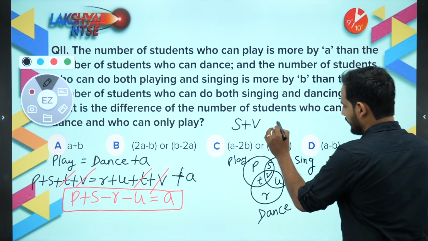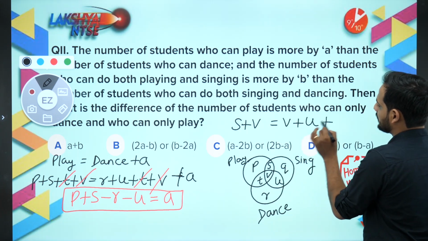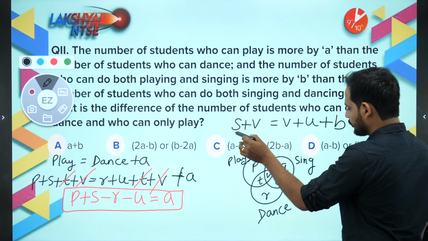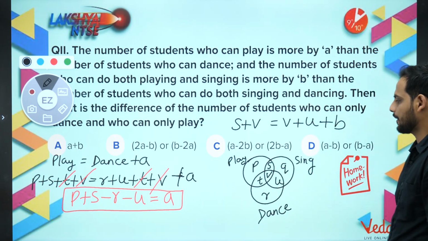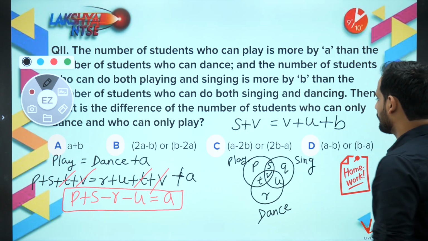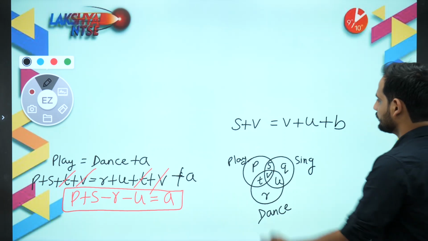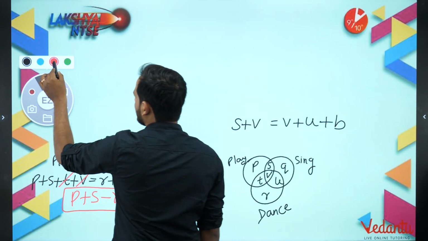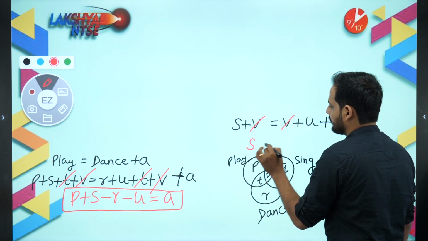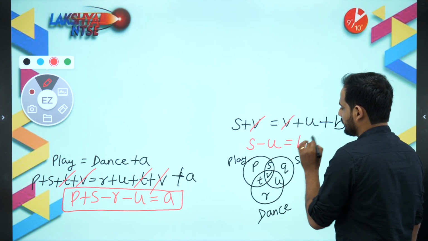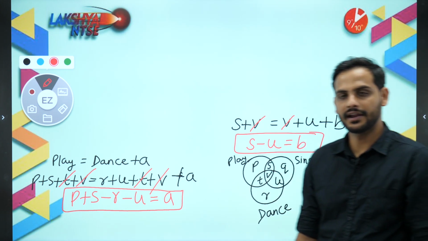Singing and dancing are done by V plus U, and plus B, because those who can do both playing and singing is B more than those who can do singing and dancing. Okay, playing and singing, singing and dancing. So from here, bachcho, as you can see, I will cancel this V. If I cancel this V here, you will be getting S minus U is equal to B. This is my second equation, bachcho.